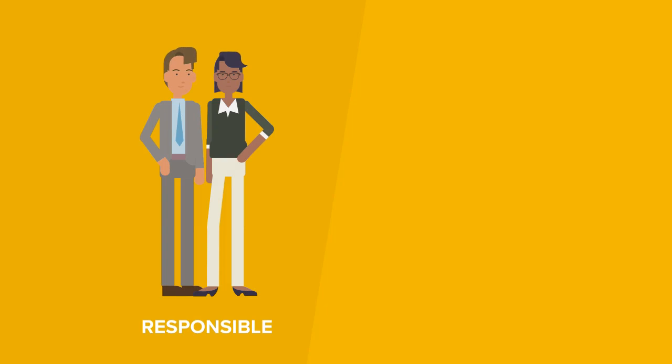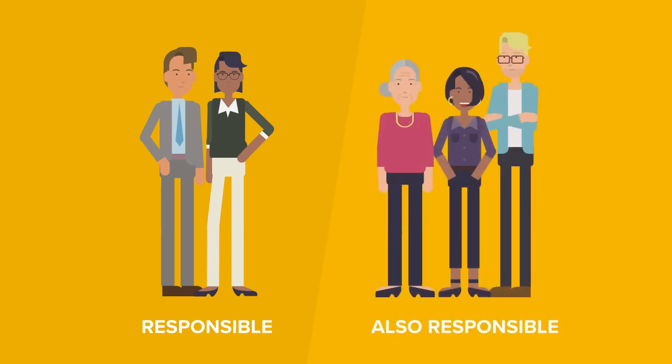Local authorities have overarching responsibility for safeguarding children, young people and vulnerable adults in their area. However, protecting these individuals from harm is everyone's responsibility. Everyone who comes into contact with children and families has a role to play. Now let's look at what constitutes abuse and how you can recognize what is and what isn't abusive behavior.